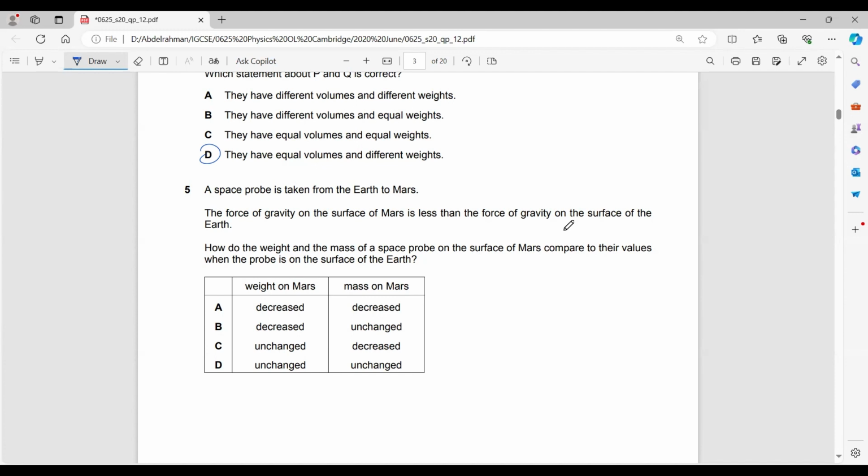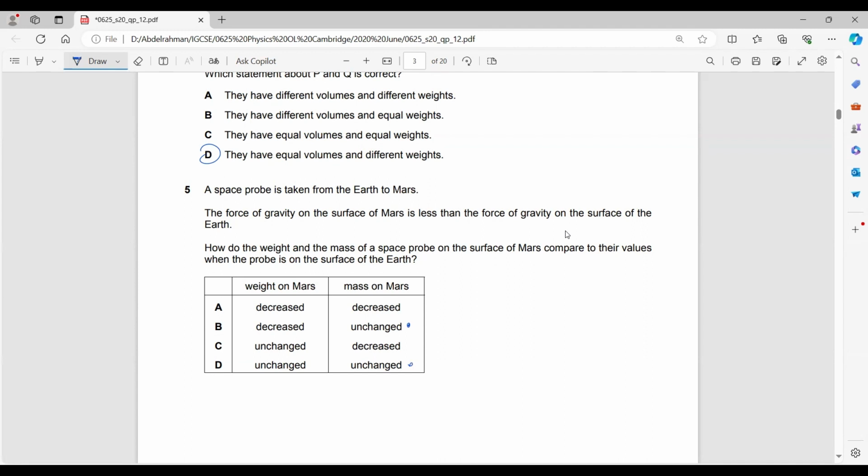No, the mass definitely doesn't change, unless, for example, you decide to lose some weight while traveling from Earth to Mars. That's the only case in which the mass might differ. But other than that, the mass would not differ. So the mass would definitely be unchanged while going to Mars.